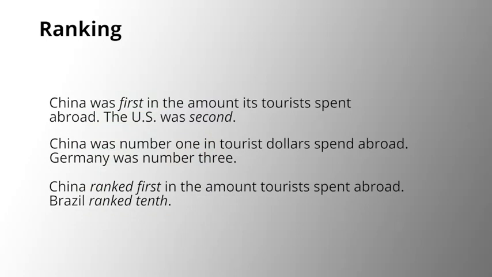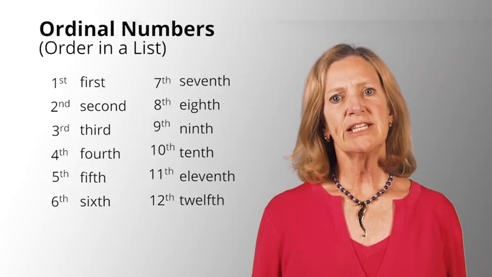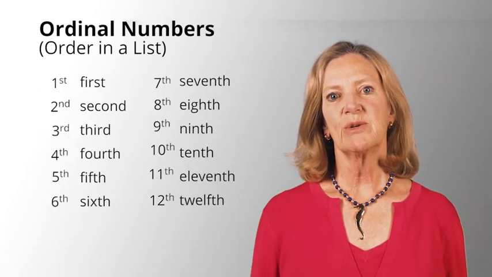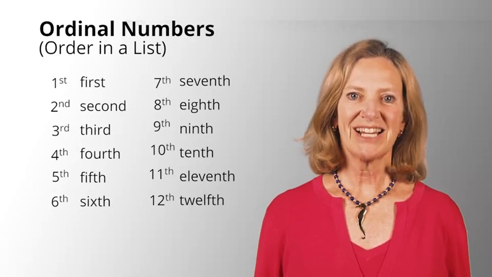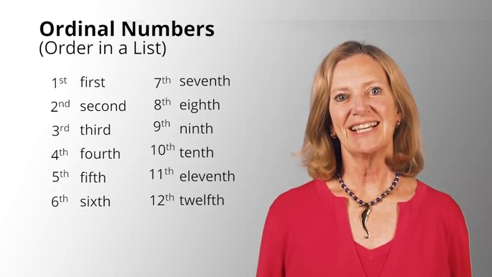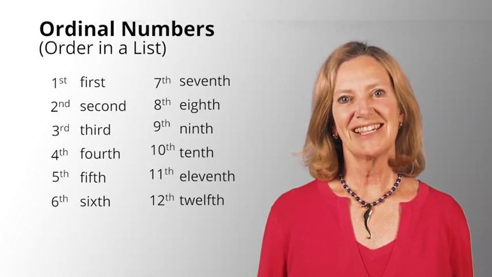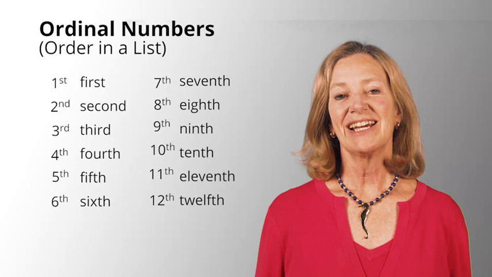All of these start with the name of the country. China was first in the amount its tourists spent abroad. The US was second. China was number 1 in tourist dollars spent abroad. Germany was number 3. China ranked first in the amount tourists spent abroad. Brazil ranked 10th. So, you can see it's a good idea to know the ordinal numbers that express the order in a list for ranking. First, second, third, fourth, fifth, sixth, seventh, eighth, ninth, 10th, 11th, 12th, and so on.